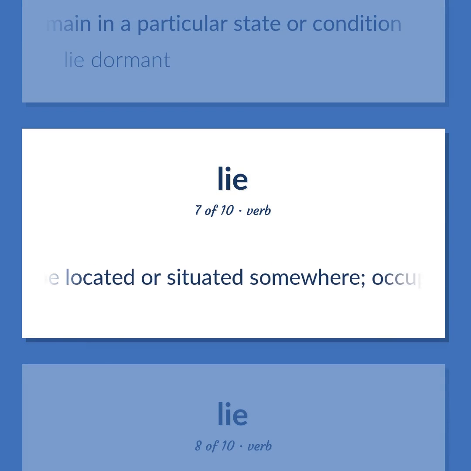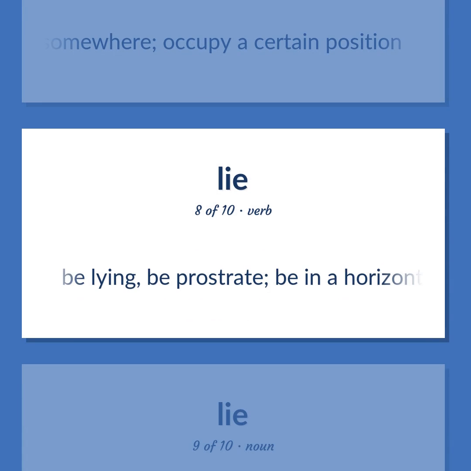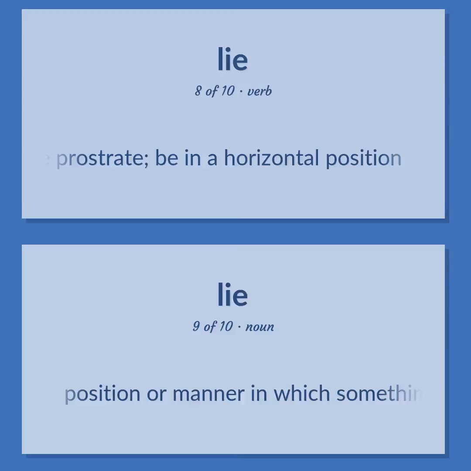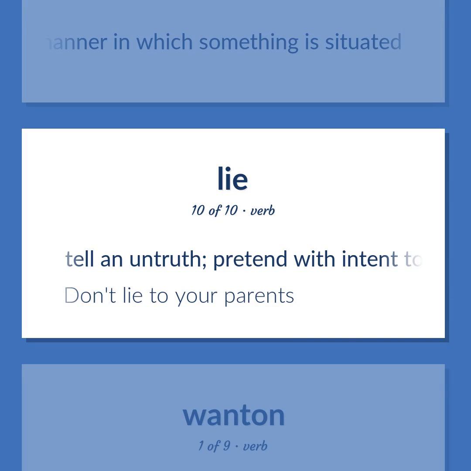Be located or situated somewhere. Occupy a certain position. Be lying, be prostrate, be in a horizontal position. Position or manner in which something is situated. Tell an untruth. Pretend with intent to deceive. Don't lie to your parents.